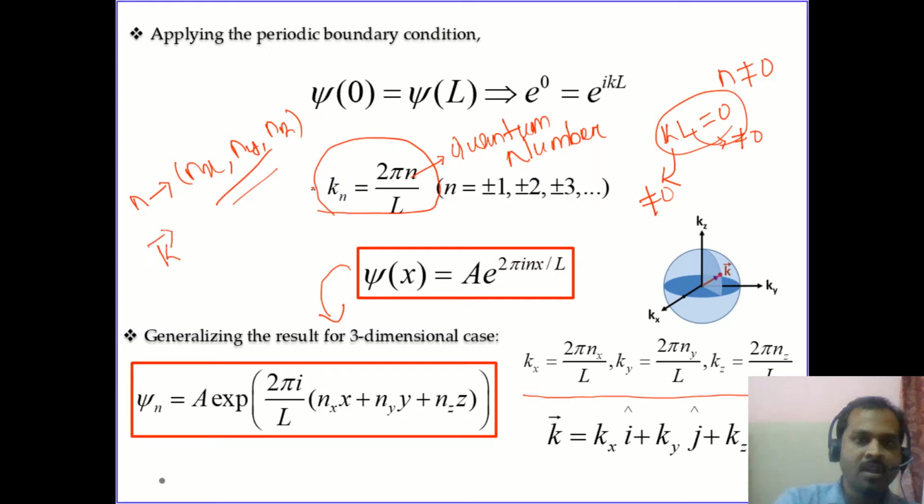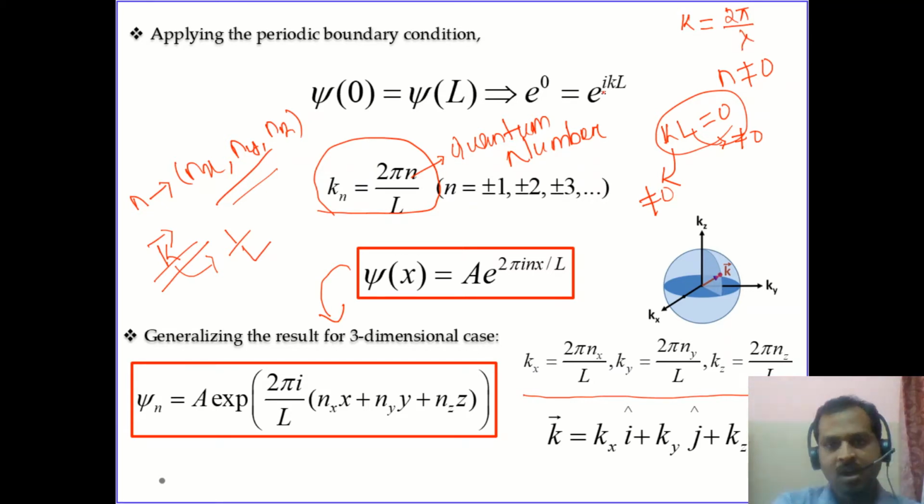The k is having 3 components now, so the k vector will come into picture, and we know that the dimension of this k vector is 1 by length. From the basic wave equation we know that k is also called the propagation constant. k is equal to 2 pi by lambda. So the dimension of k is 1 by length. That's why it is also referred to as the reciprocal space. So k space or the reciprocal space.